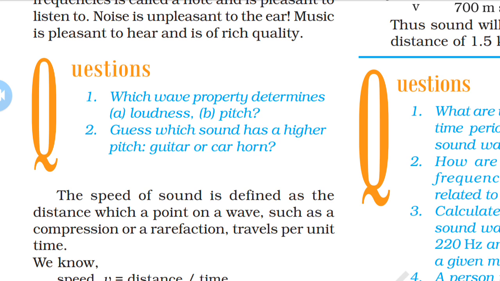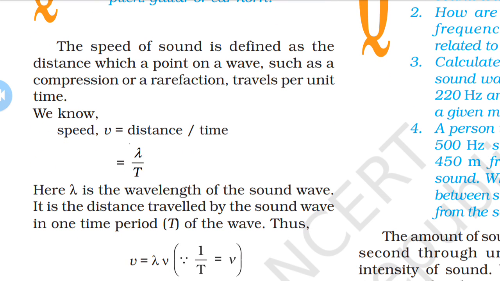Next is the speed of sound. As we know, speed is equal to distance upon time. The distance is the wavelength, lambda, and the time is the time period, capital T. So v is equal to lambda into 1 upon T, where lambda is the wavelength of the sound wave and T is the time period.